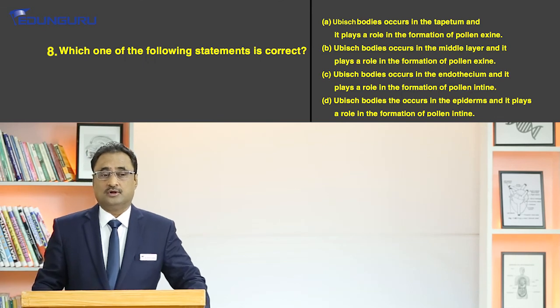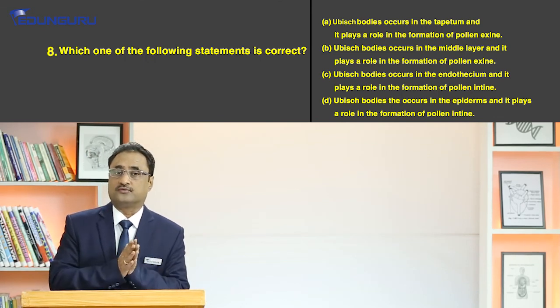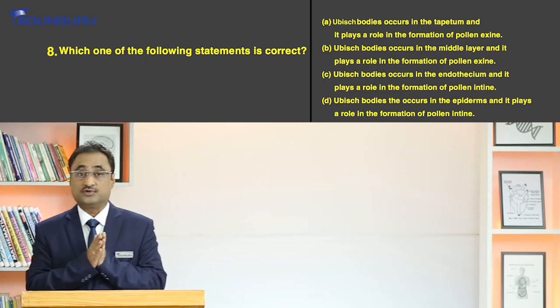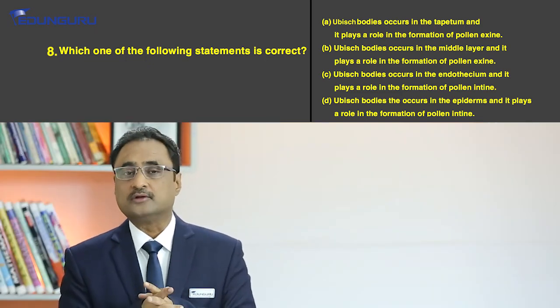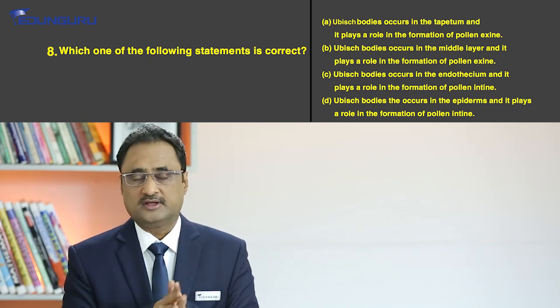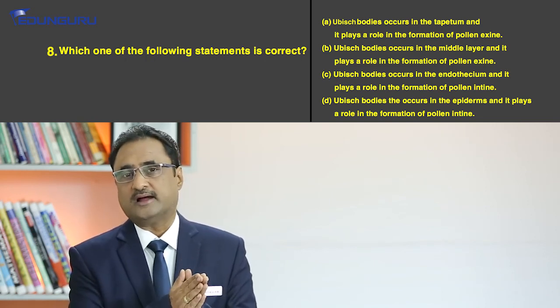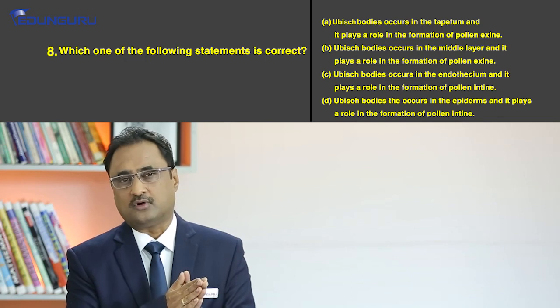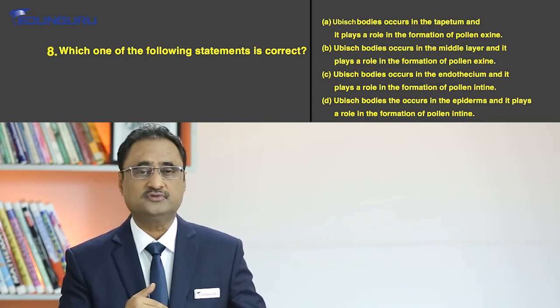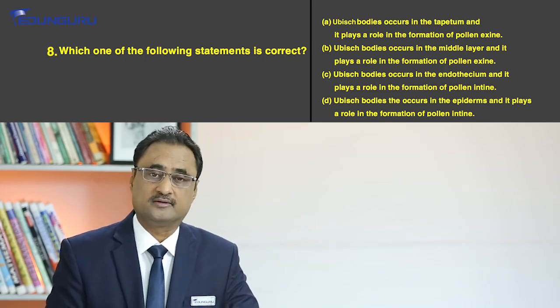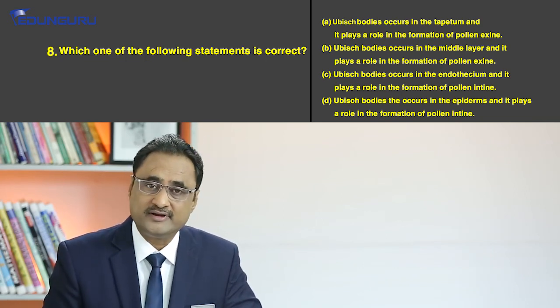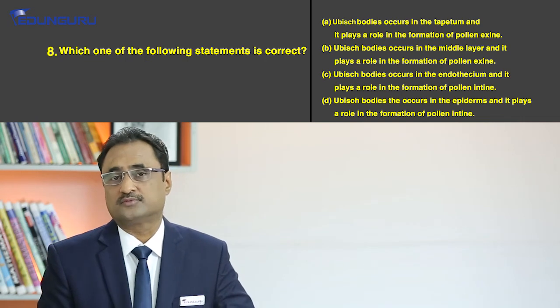We know that the prime role of the tapetum is to provide nutrition to the developing microspore. But in the course of development, it is the Ubisch bodies that help in the formation of the exine, or in other words, chemically it helps in the formation of sporopollenin, because we know very well that the pollen exine is made up of sporopollenin.